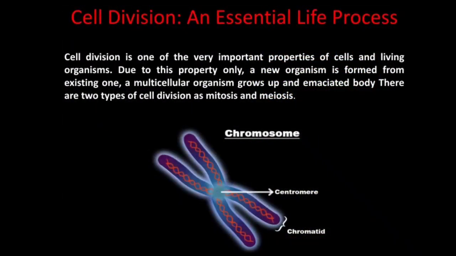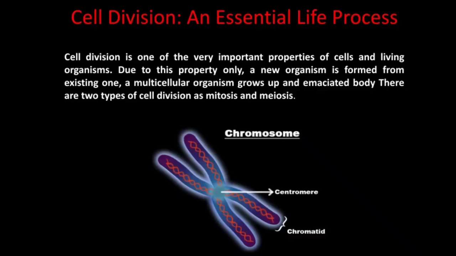Cell division, an essential life process. Cell division is one of the very important properties of cells and living organisms. Due to this property only, a new organism is formed from an existing one, a multicellular organism grows up, and an emaciated body, that is a weak body, can be restored. There are two types of cell division, meiosis and mitosis. Mitosis occurs in somatic cells and stem cells of the body, whereas meiosis occurs in germ cells.